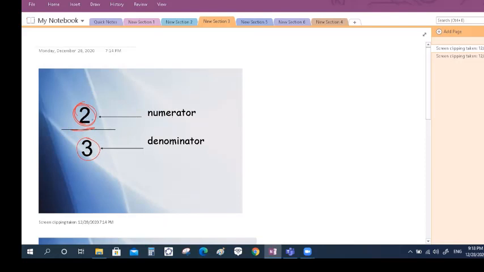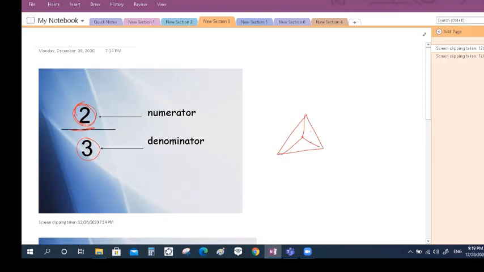What does this number represent? And what does this number represent? The number in the denominator represents the total equal parts. For example, if I have a shape, this shape, I will divide it into three equal parts.